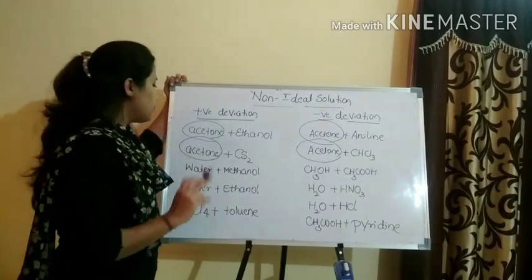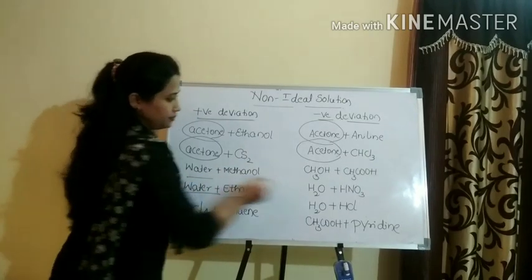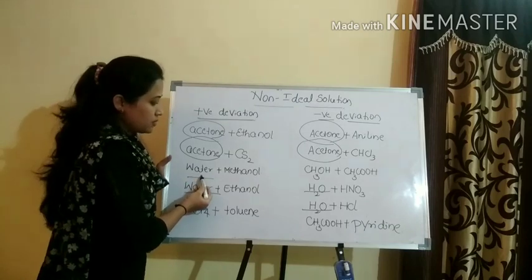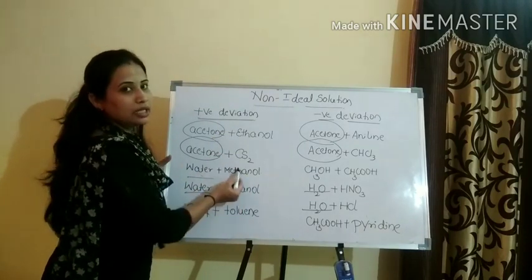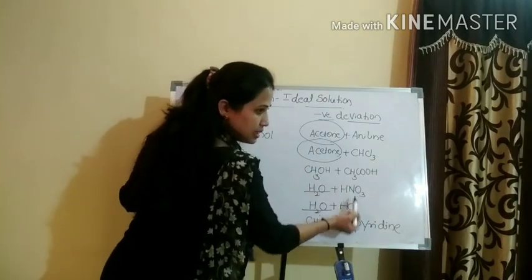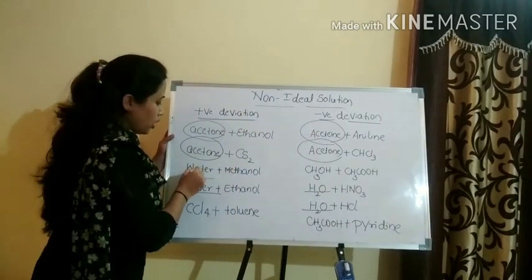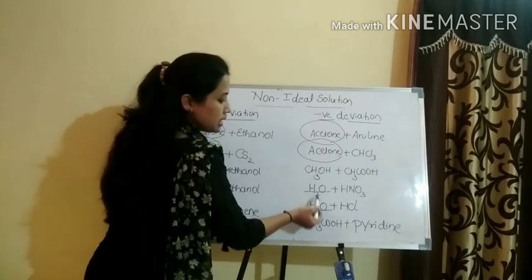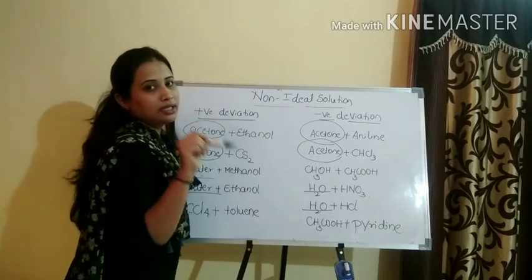That is one way. Okay, and another way is that in both the cases we have water. But here, water, if it is mixed with the alcohol, quite simple, water mixed with the alcohol gives positive deviation. Water mixed with the acids, inorganic acids, will give the negative deviation. Okay, water mixed with the alcohol will give positive. Water mixed with the nitric acid and HCl, which are inorganic acids, will give the negative deviation.